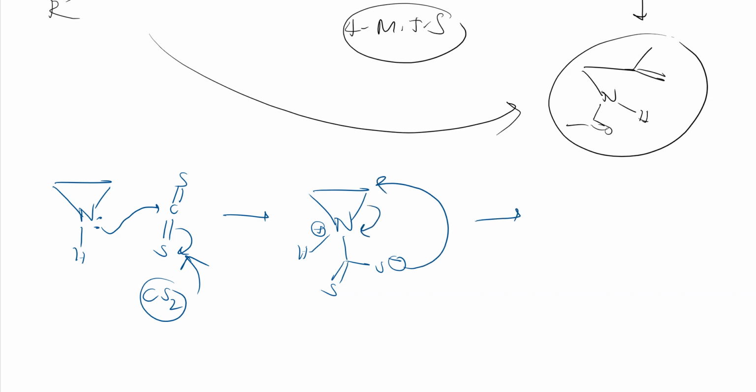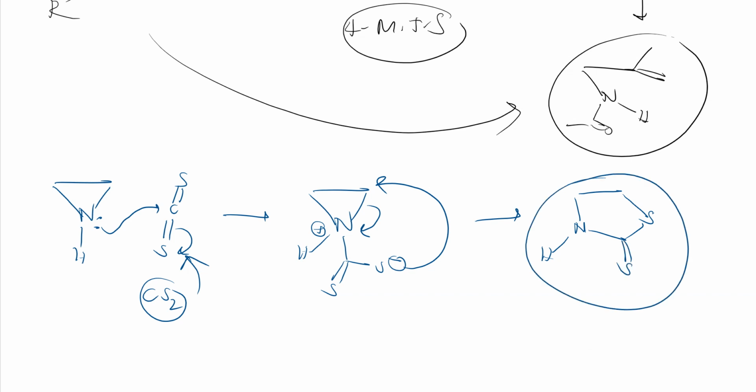So ring expansion happened. So here N is there, and a carbon to sulfur bond is formed, and nitrogen, hydrogen, so it became neutral nitrogen. Here double bond S is there. I hope you got how I got it, right?